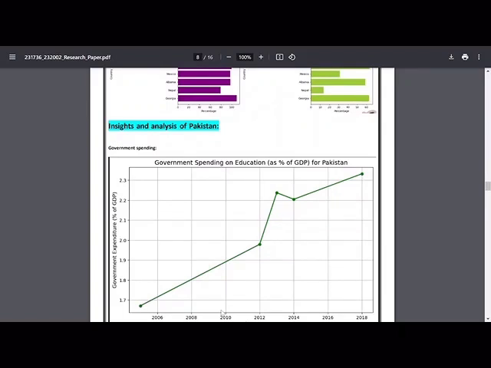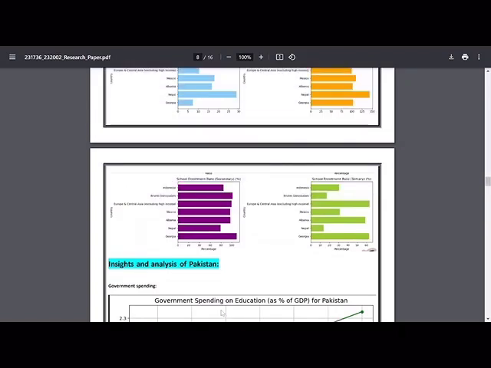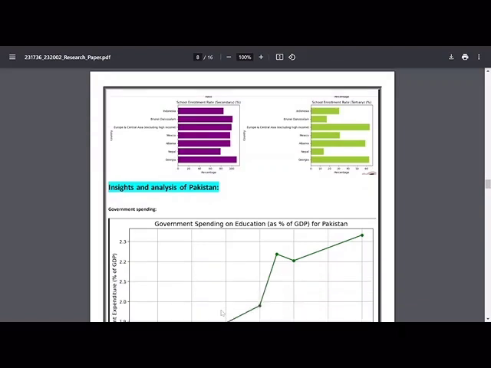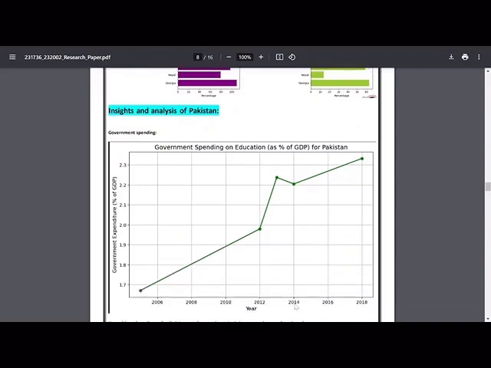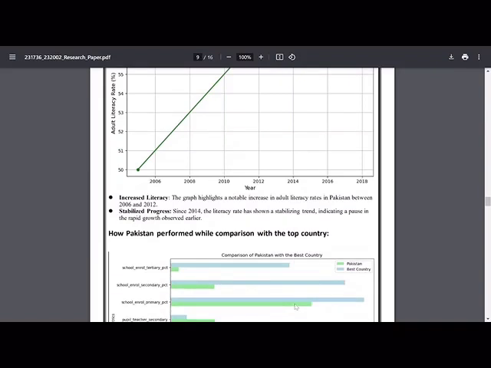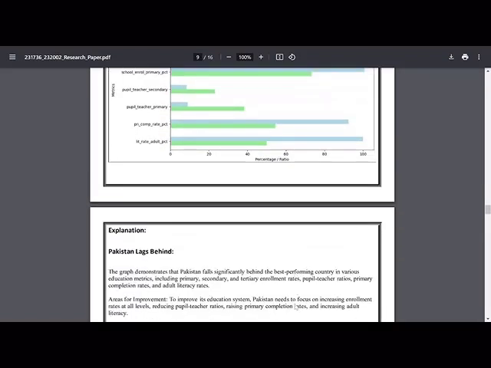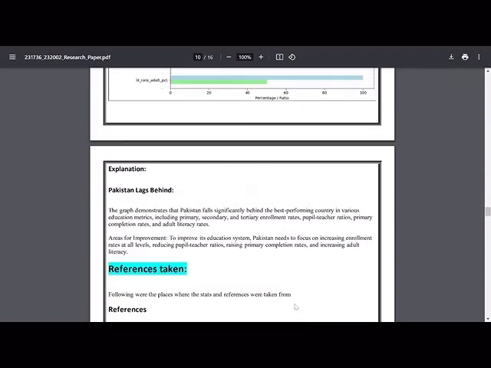Insights analysis of Pakistan is the main focus and the last part of our analysis. We specifically targeted Pakistan so that we could conclude that government expenditure correlates to literacy rate. In simpler words, literacy rate increases as expenditure increases, and government expenditure is quite low, which is a matter of concern. For Pakistan, this seems okay, but if we compare Pakistan with other countries, we can see that Pakistan is far behind. So, in order to make Pakistan a better country, we should have some initiatives, which are also explained in this research paper.